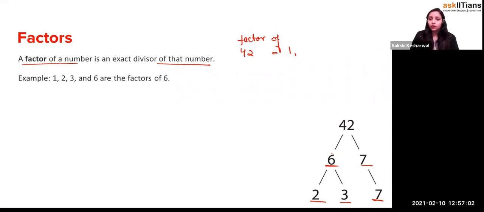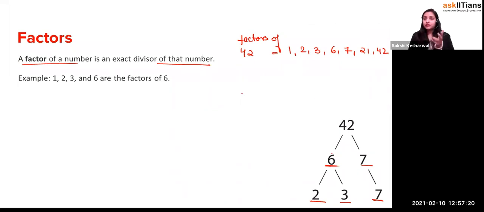So the factors here are 1, 2, 3, 6, 7, 21, and 42, right? These are the factors. It means that if you take any of these numbers and divide 42, you will see that 42 is exactly divisible.